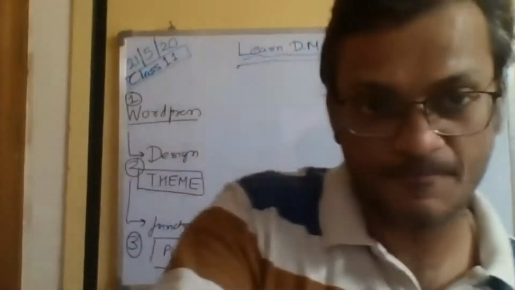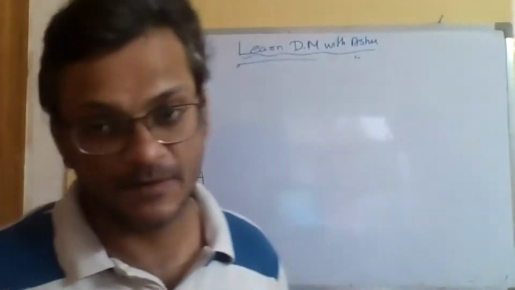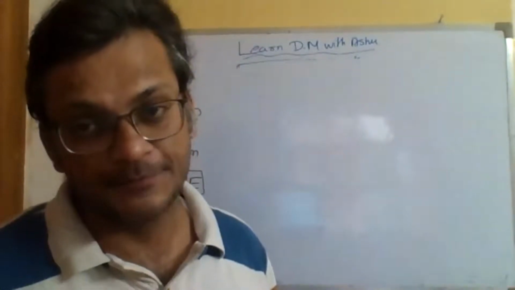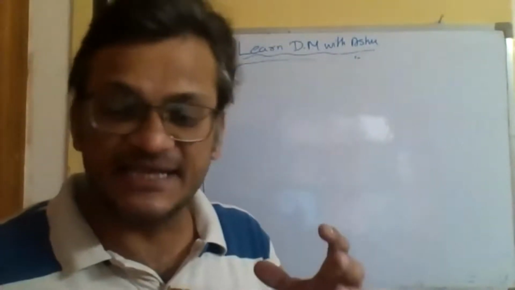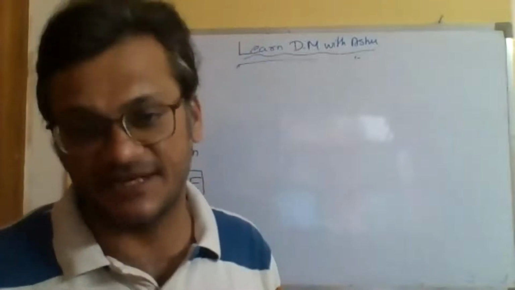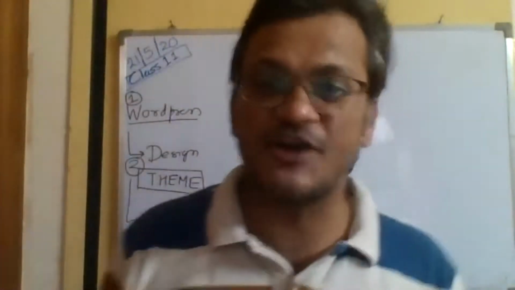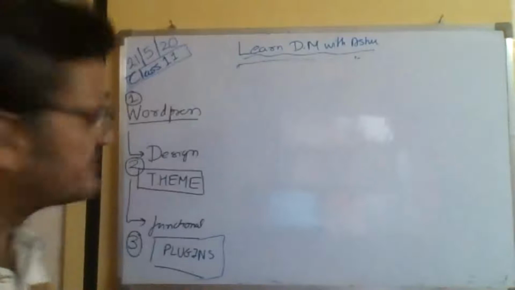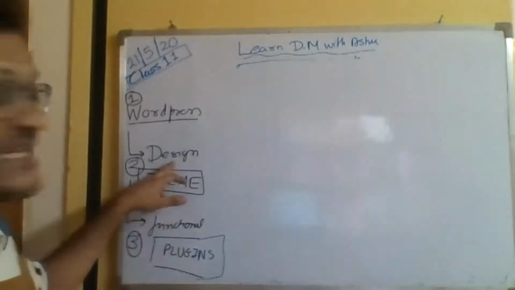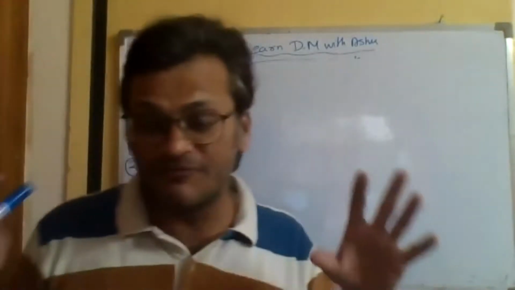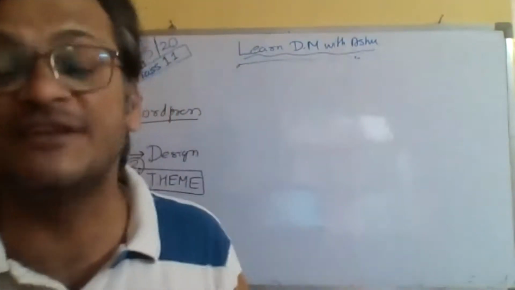Anybody? Can you elaborate on functionalities, as in, what do you mean? One is the design part, and the second is functionality. Functionality could be buttons that you click, things that happen. For example, in an e-commerce website, one functionality could be that when you click on a button, you can add your product in a cart, or you can add it into a wish list. This functionality is different from design. Design does not have to do with any interactive element within the website.